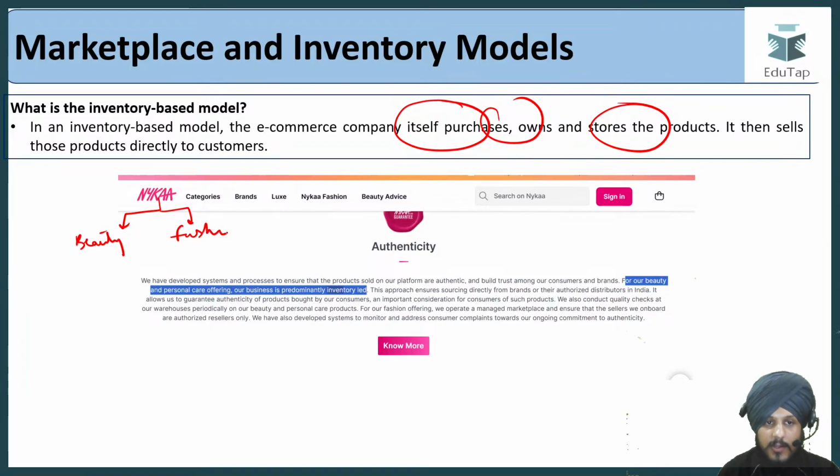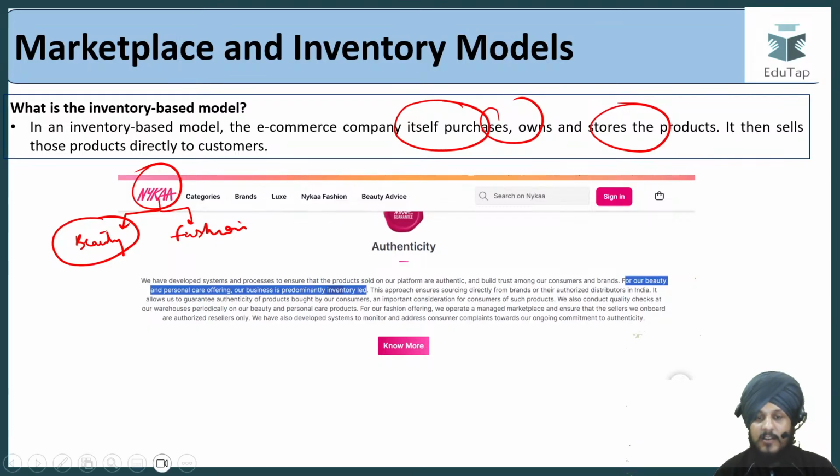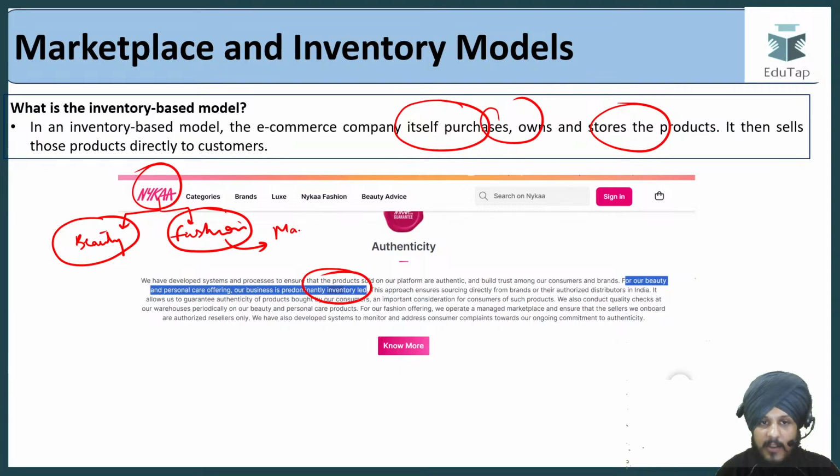We all know that, right? You must have used this Nykaa app. Now, Nykaa is an Indian brand, right? Now, the point is that when we talk about the beauty and personal care products that are sold by Nykaa, they are basically predominantly run through the inventory-led model, right? But on the other hand, if I talk about the fashion products, they are mainly sold with respect to the marketplace model.